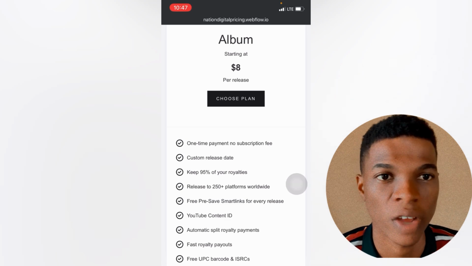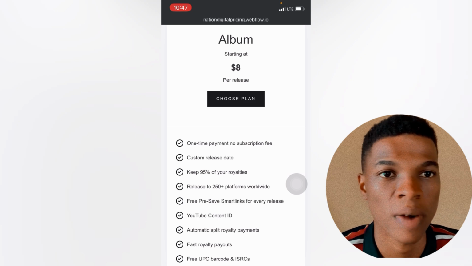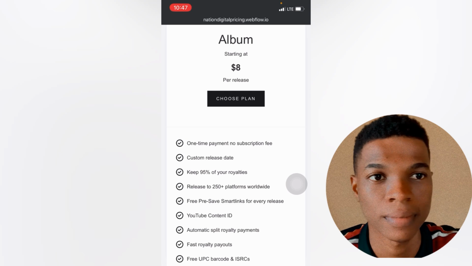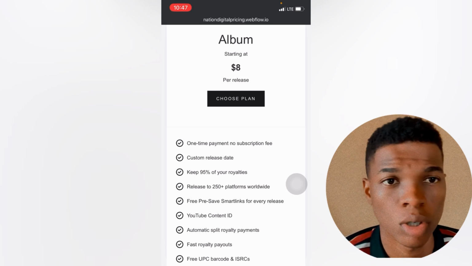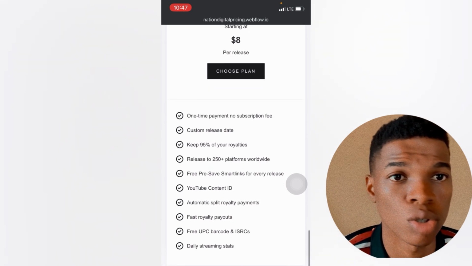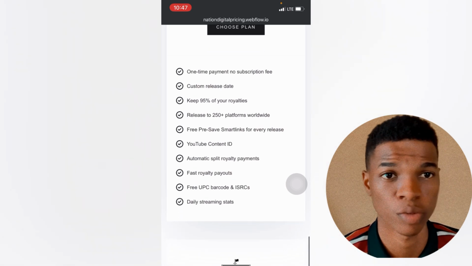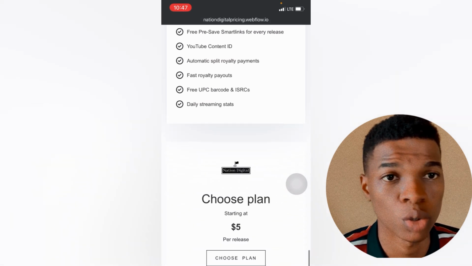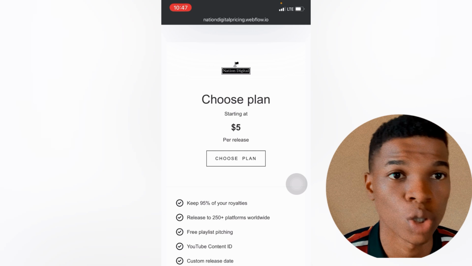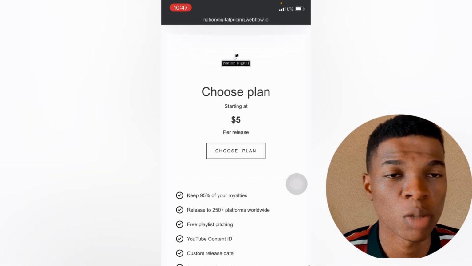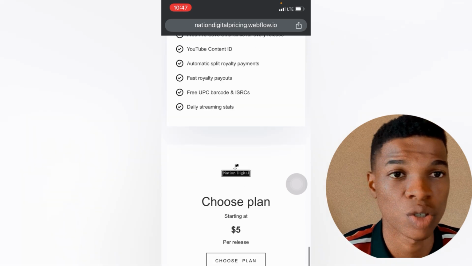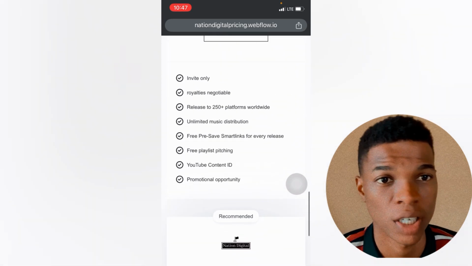Even CD Baby, which offers per release, takes about 9% to almost 10% of your royalty, but Nation Digital is only taking just 5% of your royalty, which I'll say is not that much. So you can see right here that these are all the features you're going to be getting once you sign up for the plan. They also have the single plan right here. So if you want to distribute just a single, you could sign up for their single plan, which I'll say is one of the best, because literally no music distribution platform can give you this kind of deal.